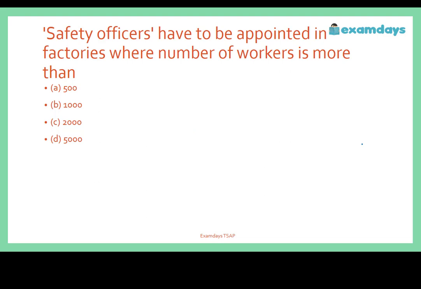Next question. Safety officers have to be appointed in factories where the number of workers is more than what? Your options: 500, 1000, 2000 and 5000. The correct answer is option B, 1000. So if there are more than 1000 workers in the factory, then a safety officer will be appointed for the sake of safety issues.